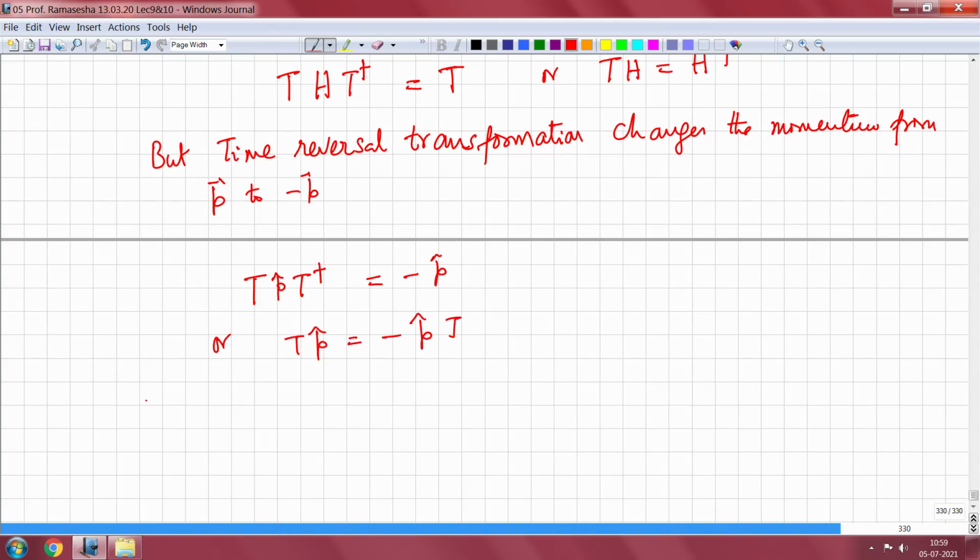But it does not change the position operator. The position operator is unaffected by time reversal operation.